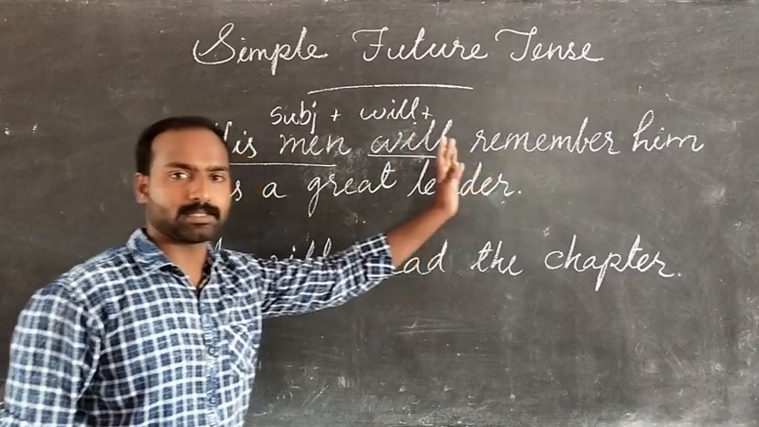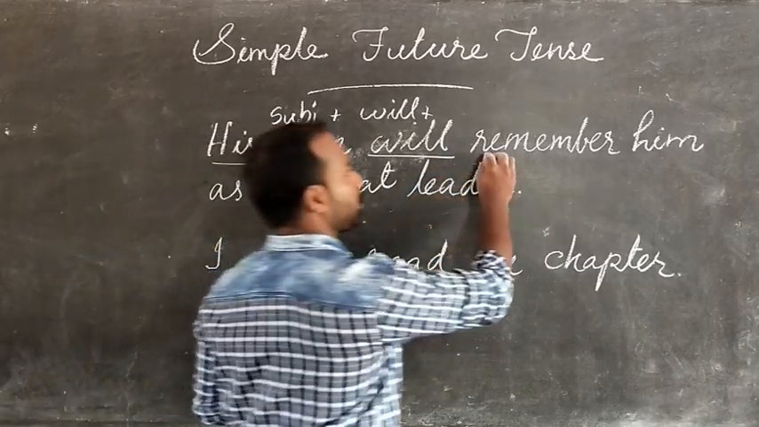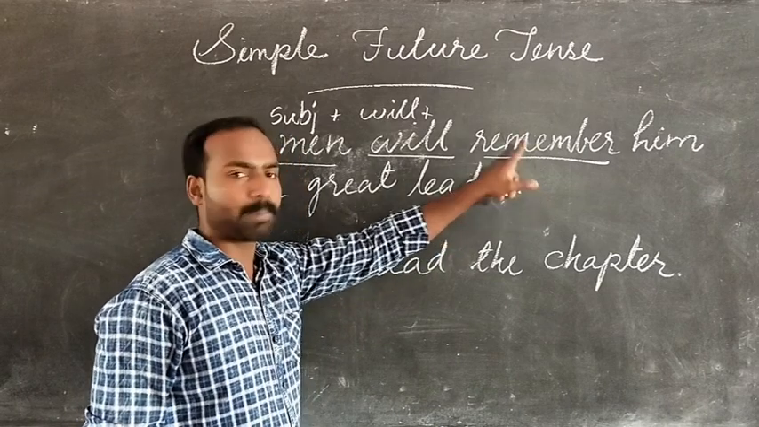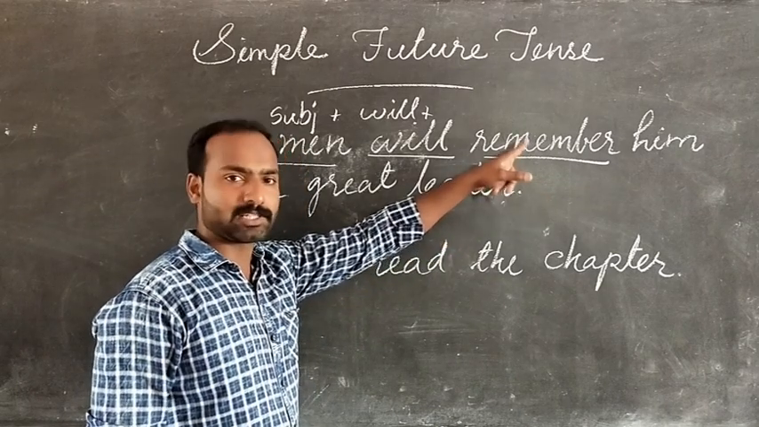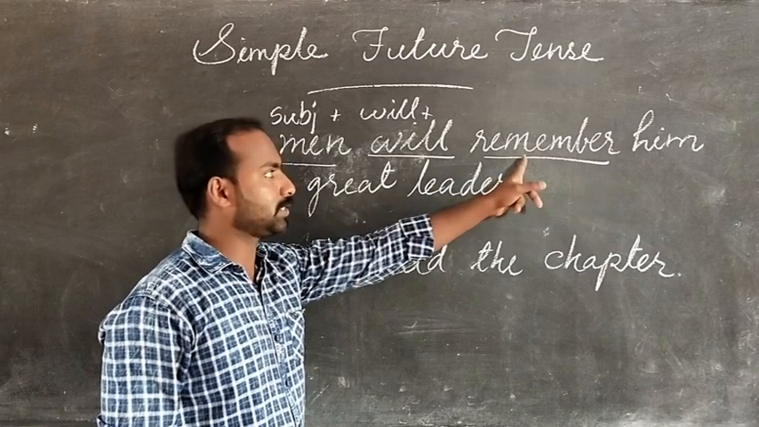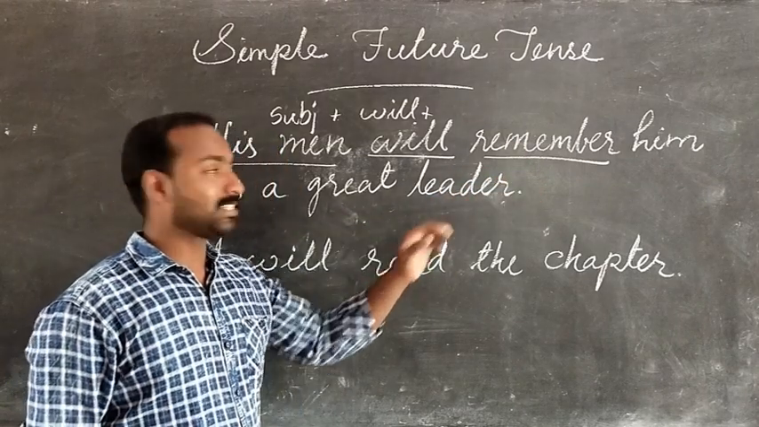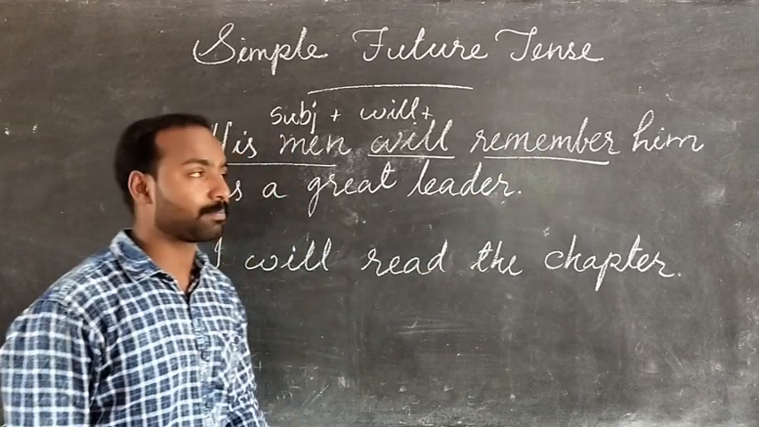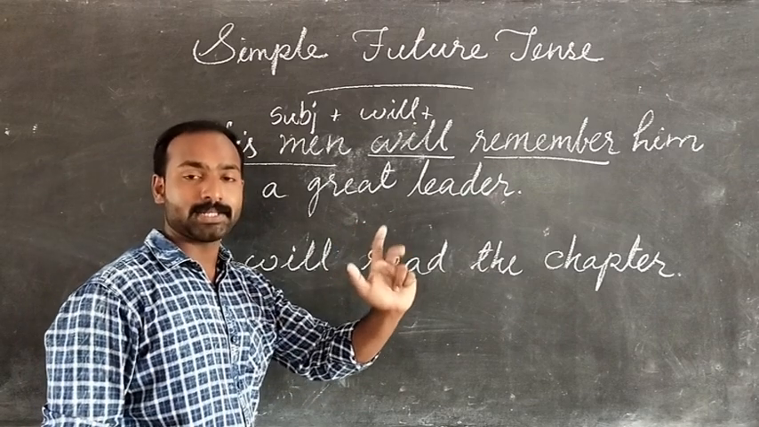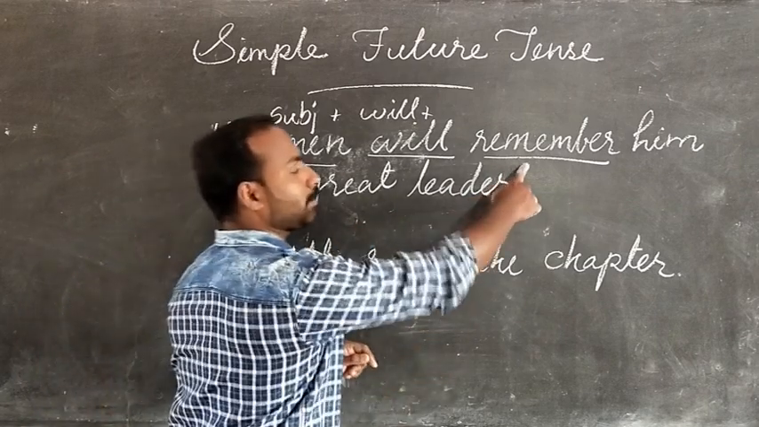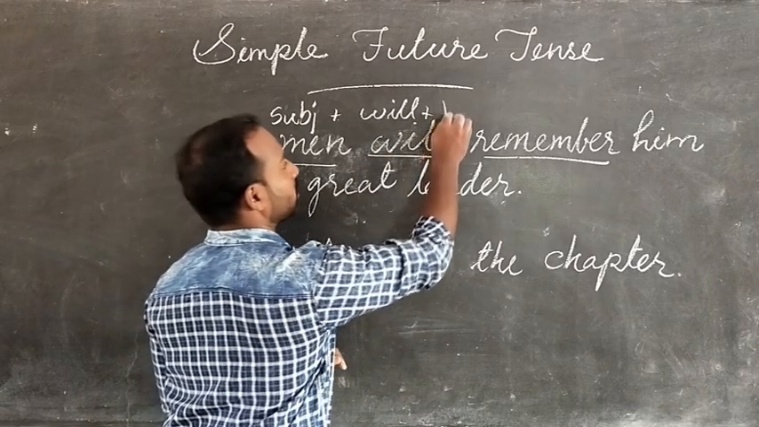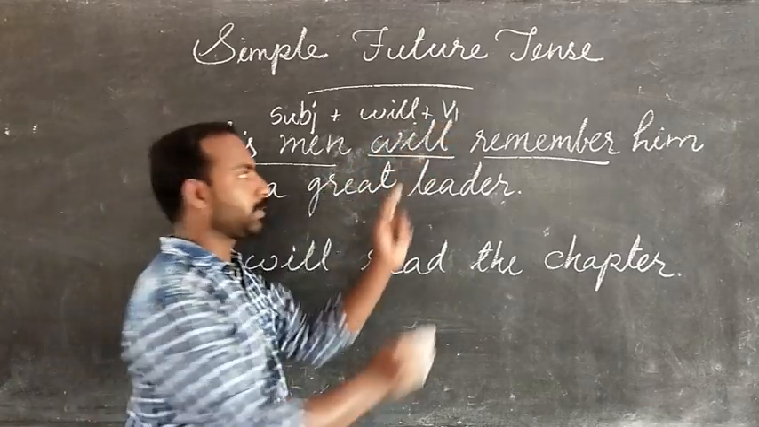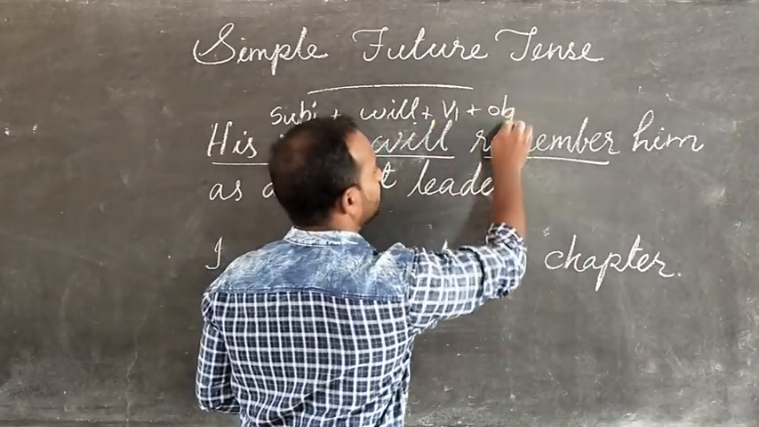What is the verb of the sentence? Remember is the verb. Is it base form or V1, past form or V2, or past participle V3? What is the base form, past form, and past participle form of the verb? Remember, remembered, remembered. Clear? So here the base form is given. So what do we have to write? V1 or base form. Subject plus will plus V1 or base form. Then object.